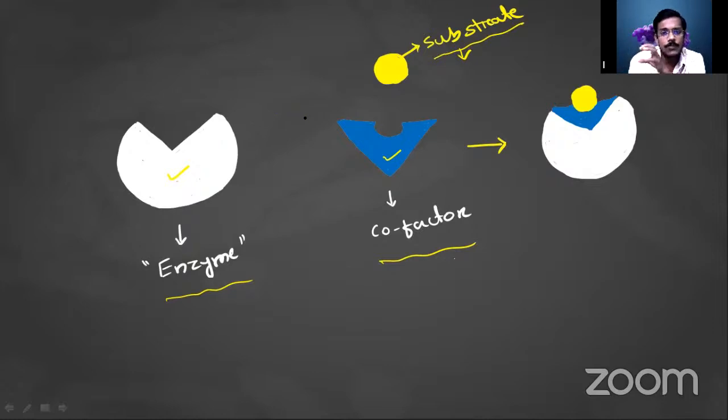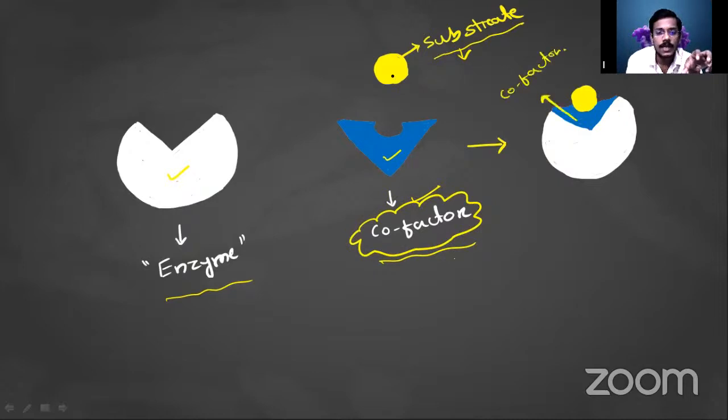To maintain specificity and get proper joining of the substrate, and for proper functioning, there will be a requirement of your cofactor. This blue part is the cofactor, and here this is the substrate. This substrate cannot bind here directly.